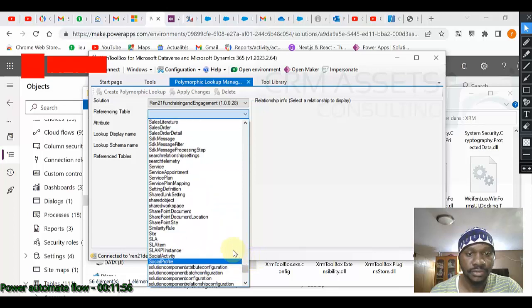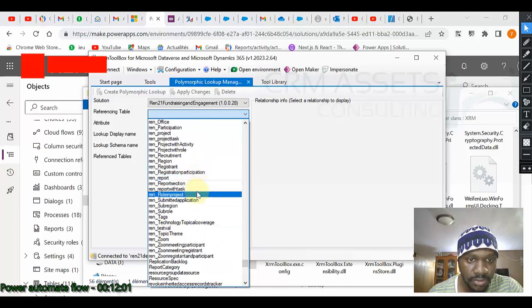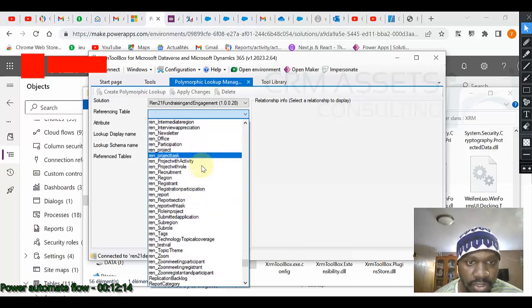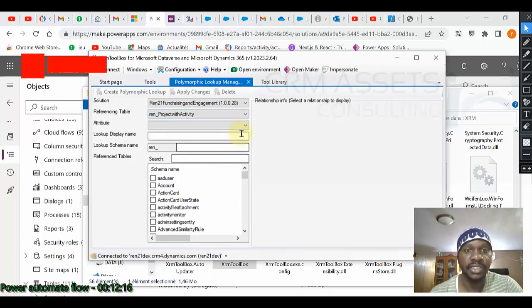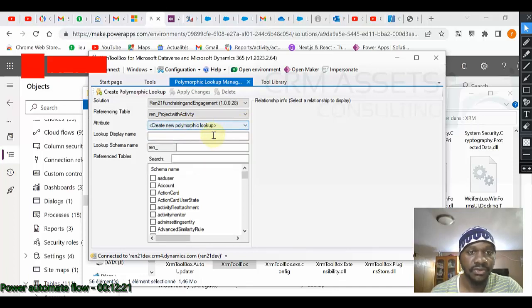Now I should see project with task. No, I want project with activity. Okay, this is our project with activity. So from here, I will select create new polymorphic lookup. Display name, I'm just going to say regarding. Okay, regarding, and from here,